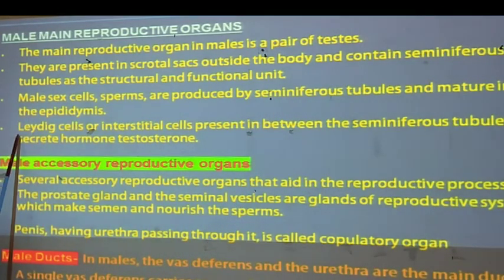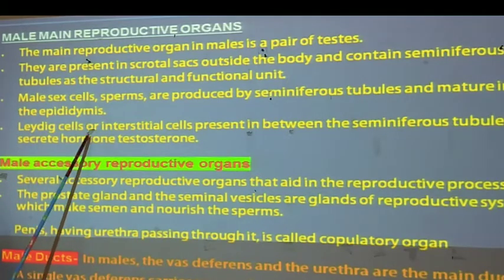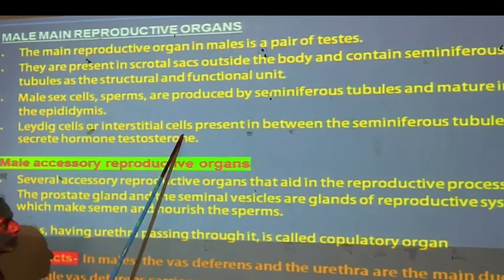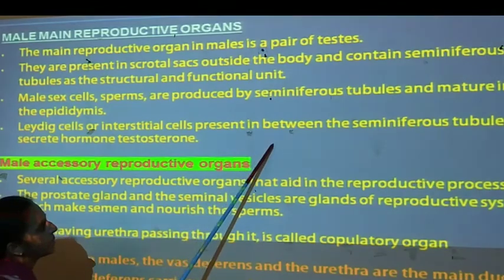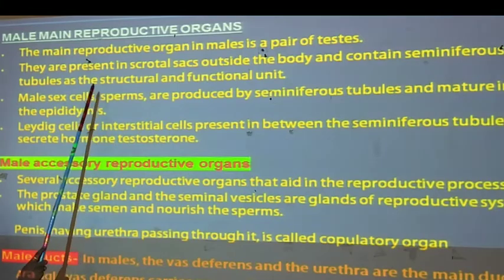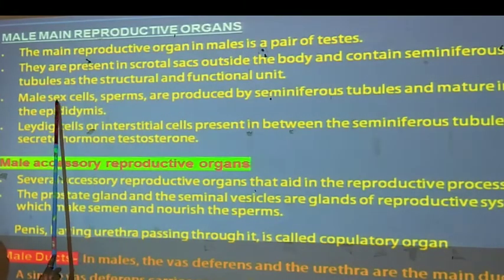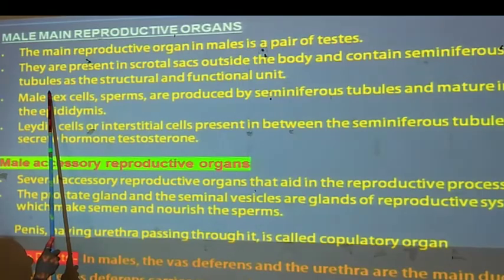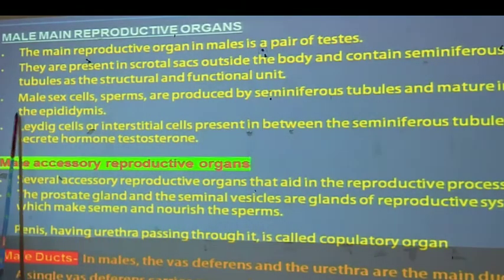Now, there are Leydig cells or interstitial cells, which are present in between the seminiferous tubules and secrete the hormone testosterone. The male organ is called the testes, and these testes are present in the scrotum. Around that there is a structural and functional unit formed from the seminiferous tubules.